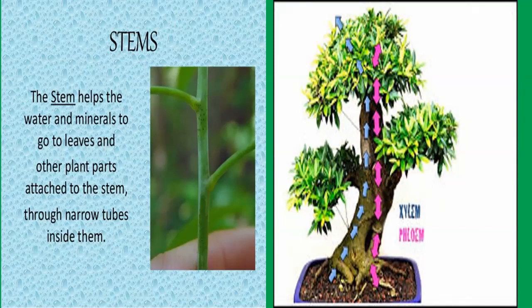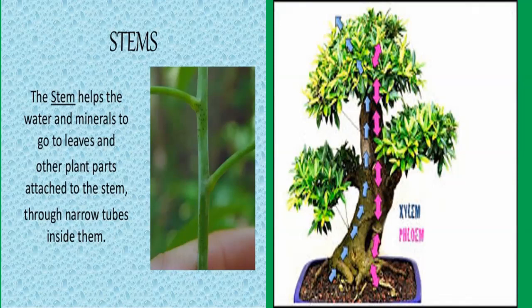So after the process of photosynthesis, whatever food is prepared in the leaves is transported to other parts of the plant. We can also say stem holds the leaf in such a way that leaves are able to get plenty of sunlight for the process of photosynthesis.